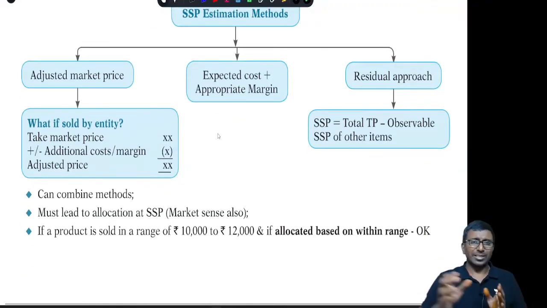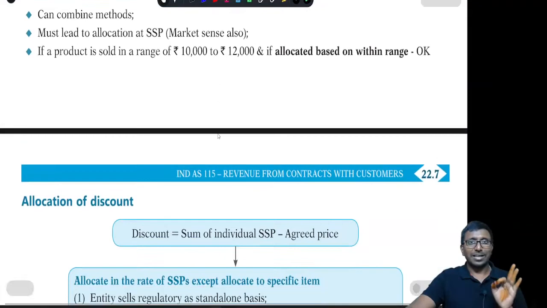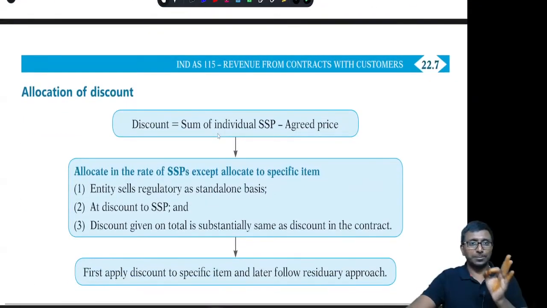Suppose you are selling one item. I will not sell to every customer at one rate. I may be selling for 10,000 to 12,000 rupees. For one customer I will sell at 10,000, for another customer at 12,000. And if the quoted amount in the invoice is in between 10,000 and 12,000, it need not be exactly 11,000. If it is within the range, you can take that itself as SSP. I don't have any issues. But the total transaction price has to be allocated in the ratio of SSP. That you remember. Next, allocation of discount.